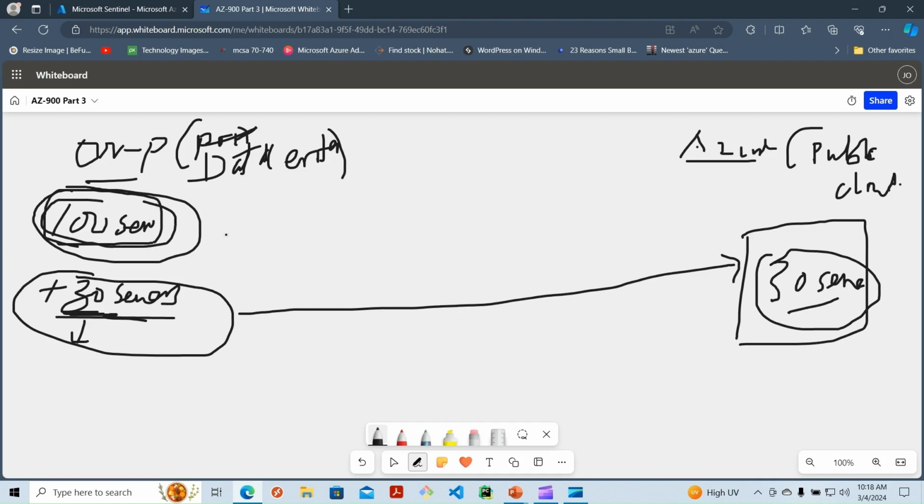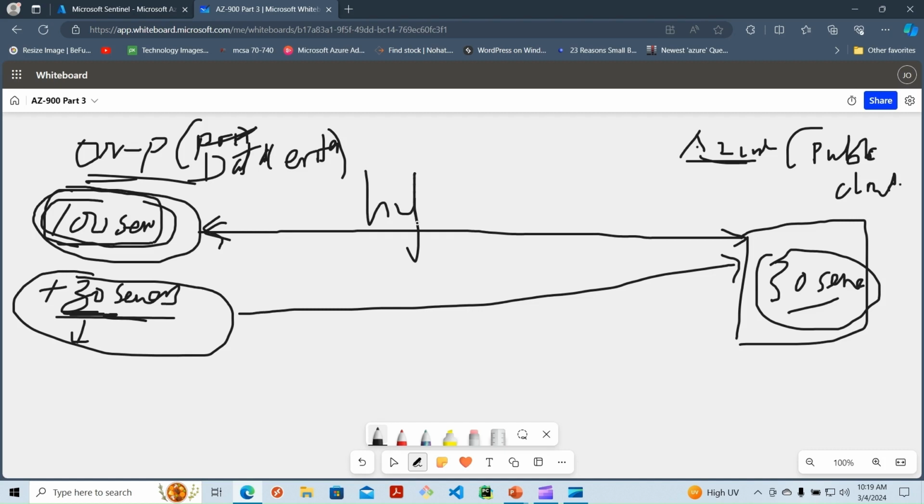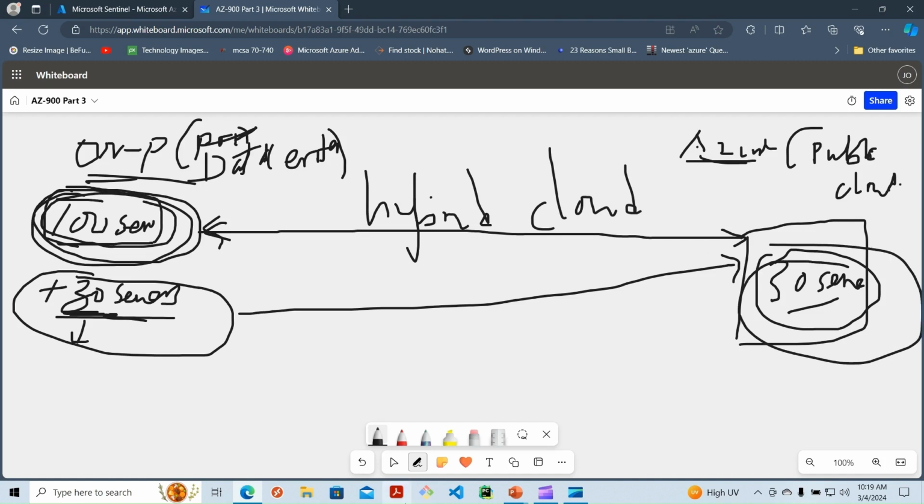So we'll need to create a connection between these two environments, the on-premises and the Azure. And when we create that connection, we have what we call a hybrid setup. So this is what we call a hybrid cloud. Now there are resources residing on-premises and other resources residing on the Azure public cloud side.